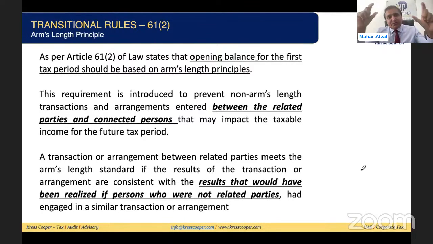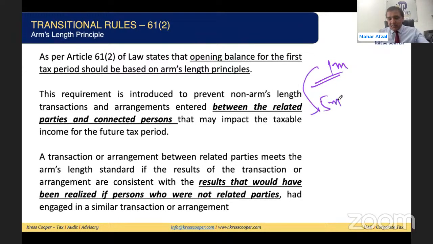I just wanted to give you an example. I think we have discussed it in a previous webinar as well. If you have a closing balance of machinery, assume the arm's length price is 1 million. But you are having a transaction with a related party, and the related party has sold this machine to you at, assuming, 5 million.